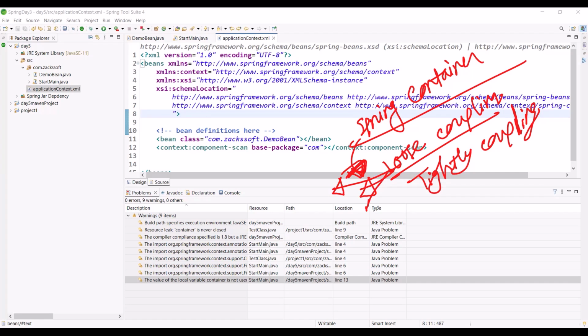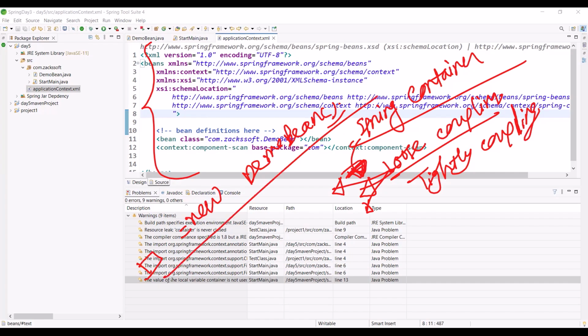Actually, sir, you can ask right now. For creating one object we are doing so many things, but we can create an object using the new keyword only, right? Like new Demo. Very simply, within one line. But why are we doing so many tasks?